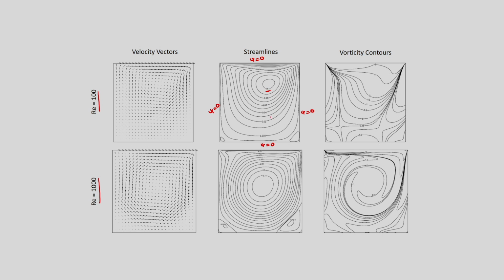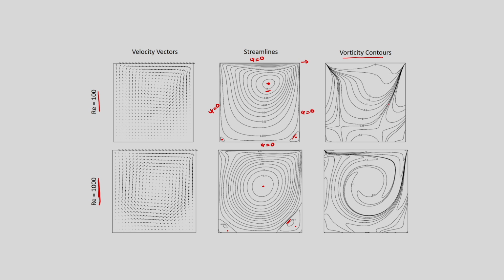Okay. And now you can see that once the lid is moving this side, this is your velocity vector. So, one primary vortex is generated here. Okay, this is your primary vortex, and some secondary vortices are also generated at the corners. Okay. If you go to Reynolds number 1000, the primary vortex center has been shifted in the downward direction, and you can see the secondary vortex size has increased. Okay. Here it was like this, but here the size is increased, and this is the vorticity contour.